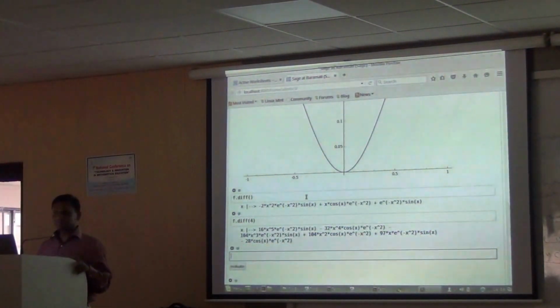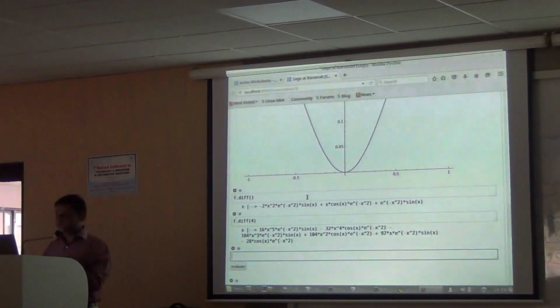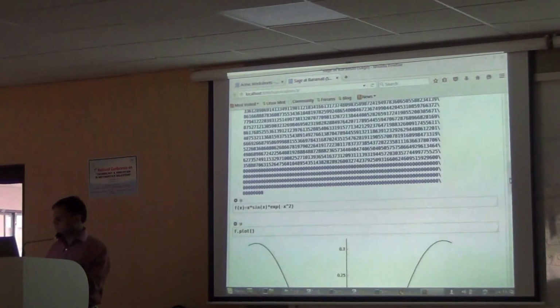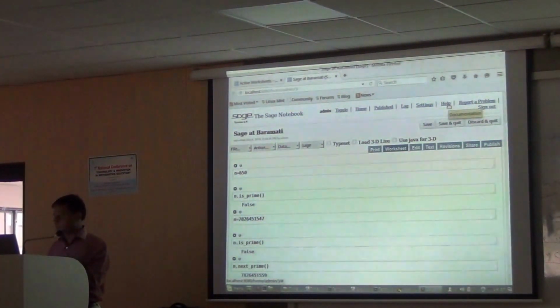Or if I have even a two-dimensional function, a function of two variables, etc., you can plot, you can do everything in this very easily. And all these things are quite easy. Of course, there are help documents available freely along with it when you install this. You can go to the top. There is a help. Click on that. So there is a tutorial available which you can go through.